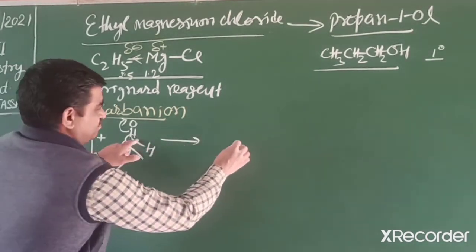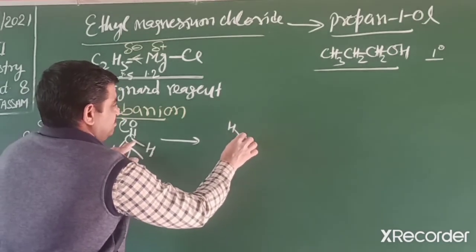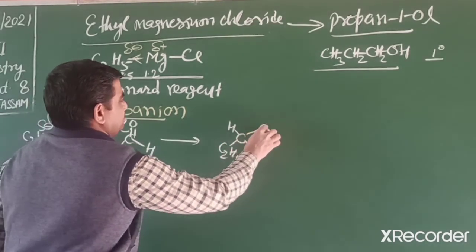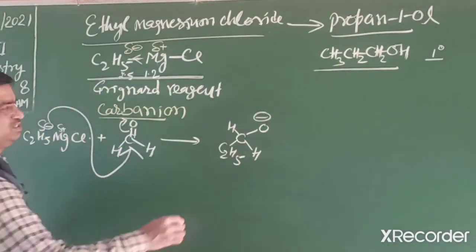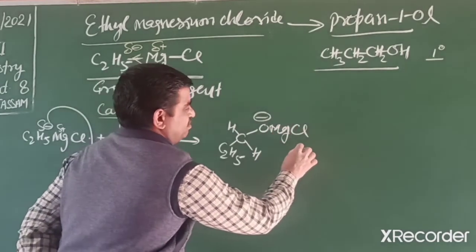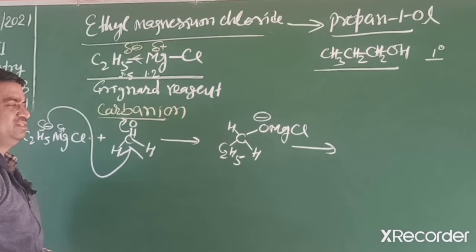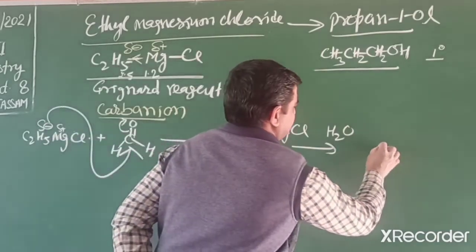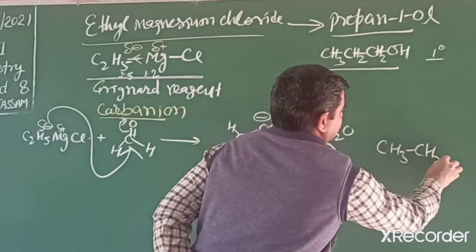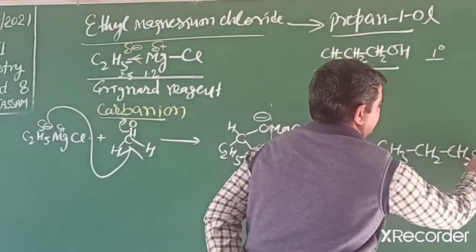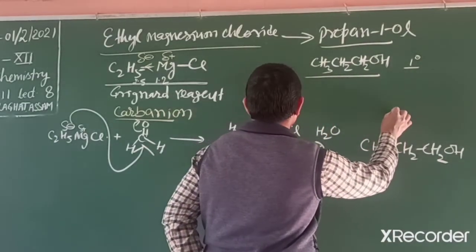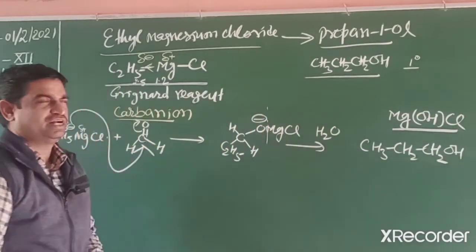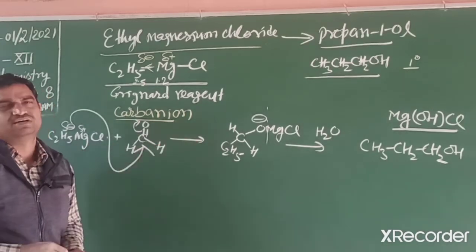So we write the reaction from this carbon, and it forms C2H5, then the oxygen with MgCl. In the second step, hydrolysis with H2O, this bond dissociates and we get the primary alcohol, OH. And the other product is MgOHCl.